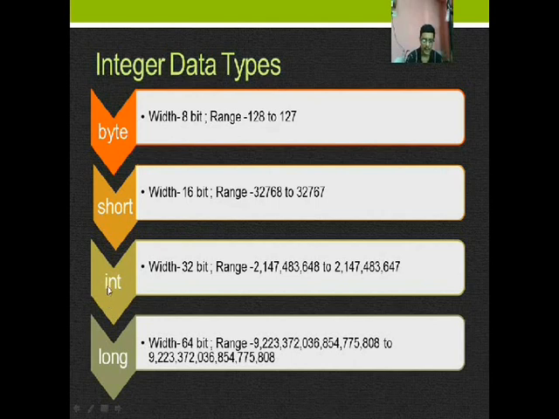Well, integer int width is 32 bit. Range is -2147483648 to 2147483647. Now long, it has the highest precision. Width is 64 bit. This is the set of integer data types.